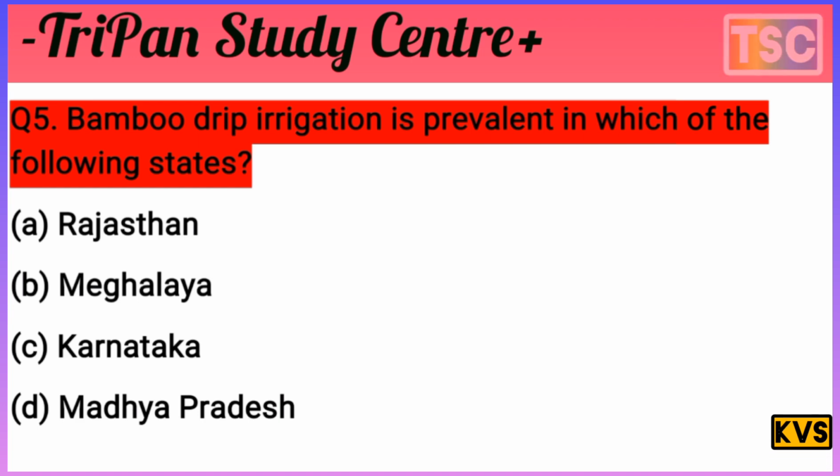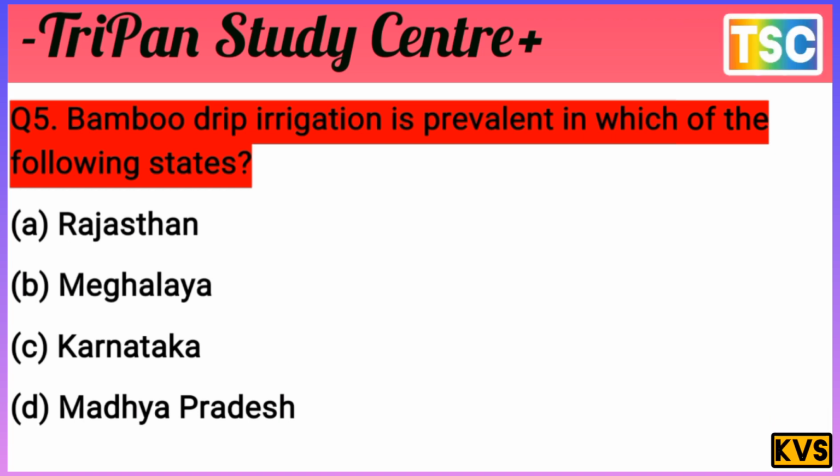Bamboo drip is the most important. Bamboo drip irrigation is prevalent in which of the following states? Rajasthan, Meghalaya, Karnataka, Madhya Pradesh. The option is the most important. I give you a few seconds to test your knowledge first. You must have a thought of your answer. Let's see what the answer to this question is.